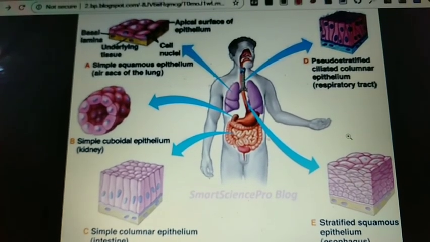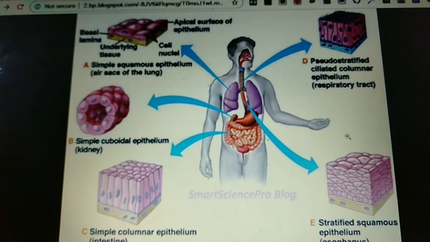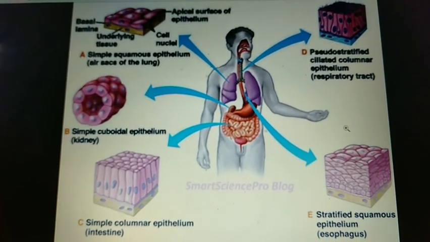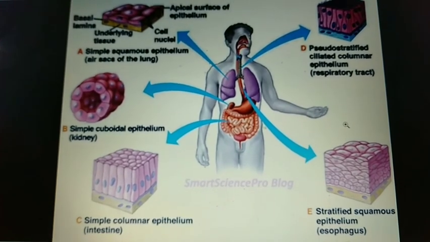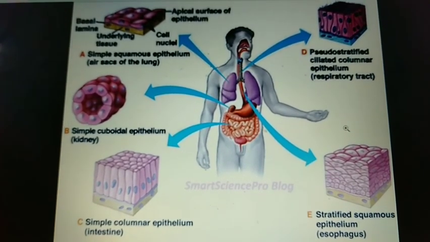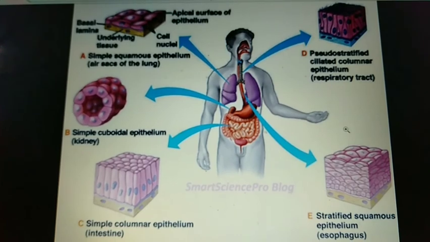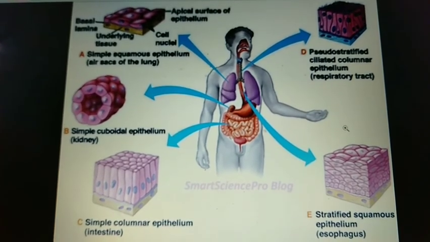The primary function of epithelial tissue is protection against infection and dehydration. Other than protection, they are also involved in secretion, selective absorption, filtration, and sensation.